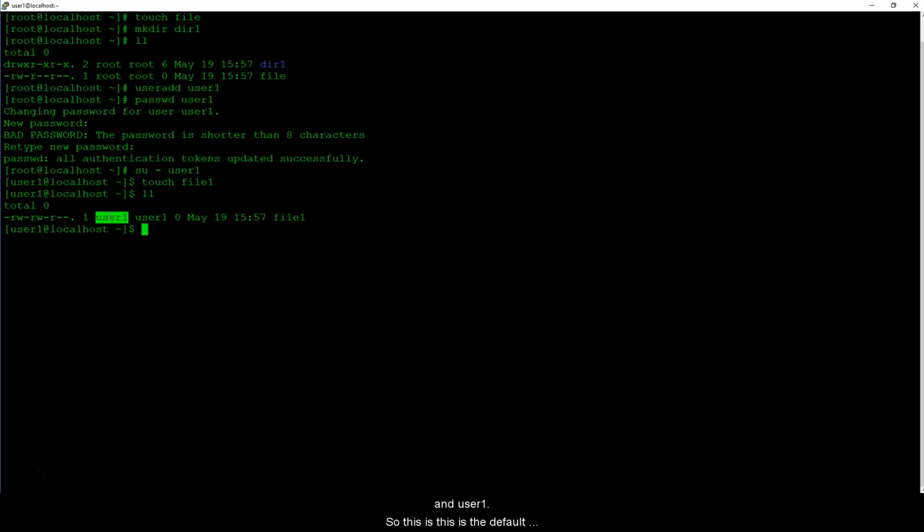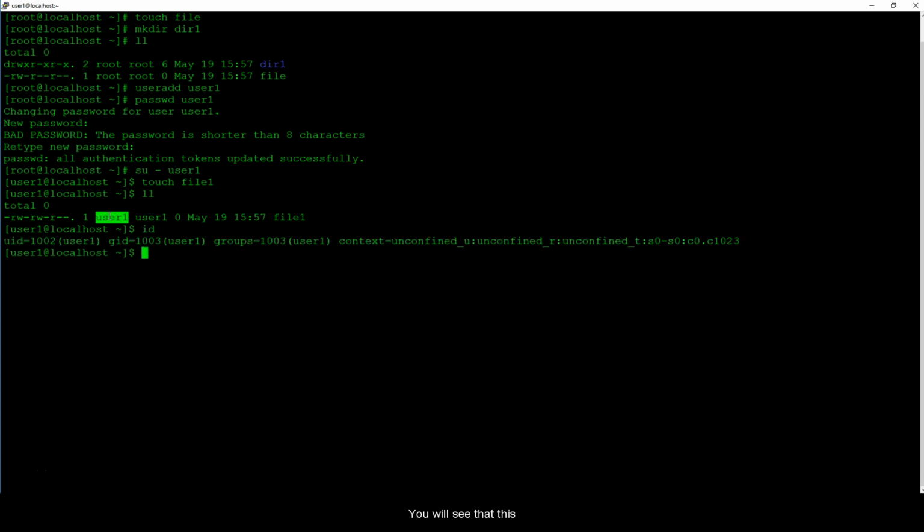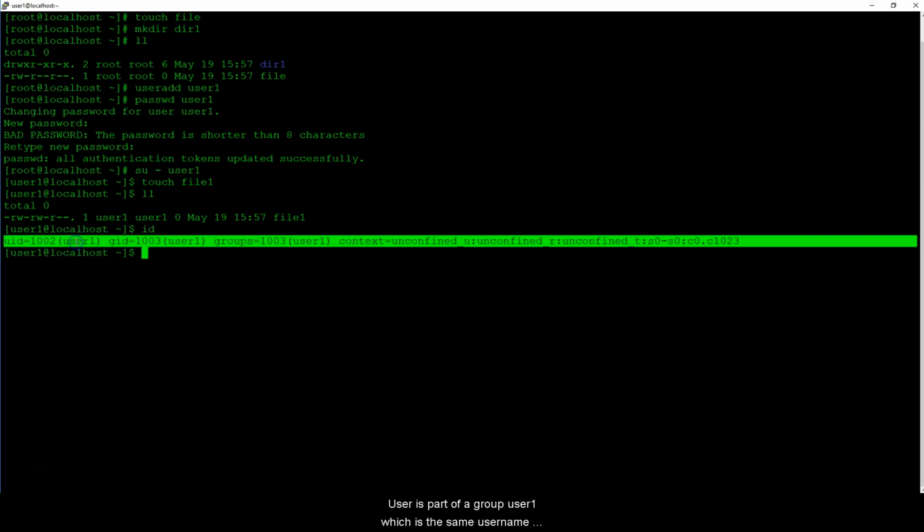This is the default kernel behavior of Linux, where if you create any file from any user, it first adds the user to the same group. If I do an ID, you will see that this user is part of a group user1, the same as the username.